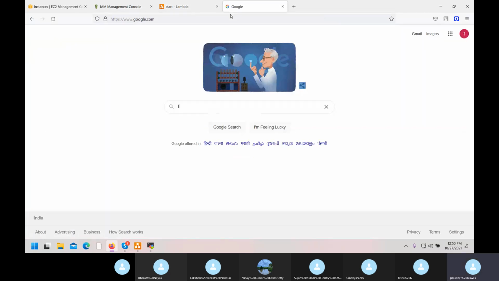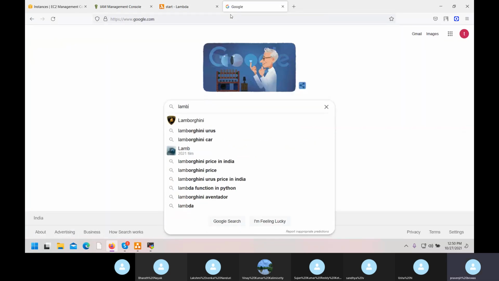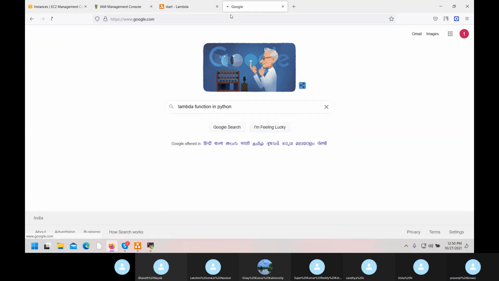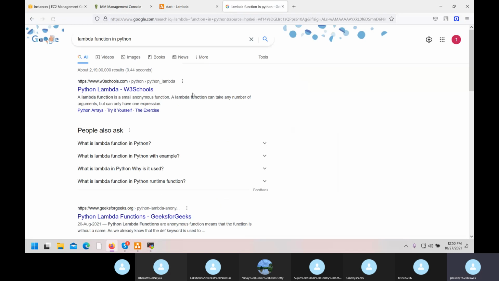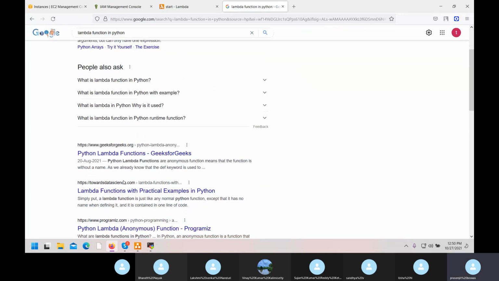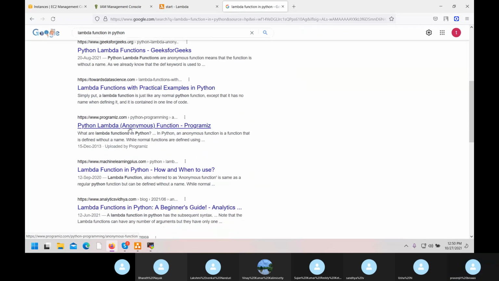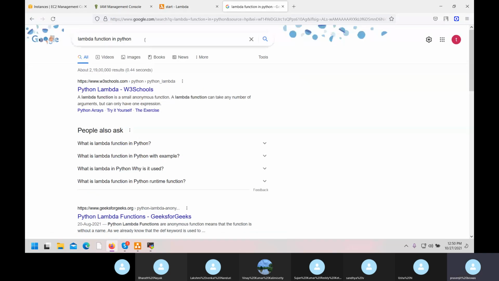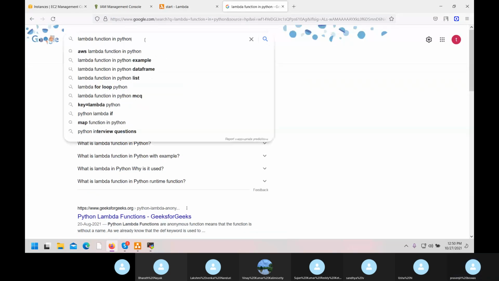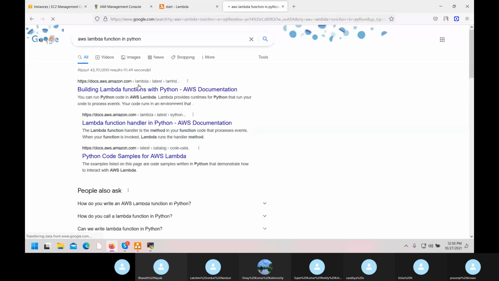Search lambda function in Python. You will get a lot of functions over here. Go for AWS documentation. Open this.